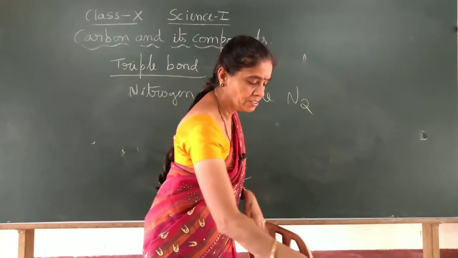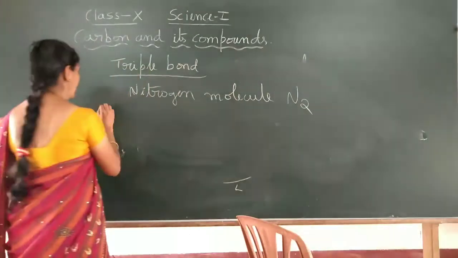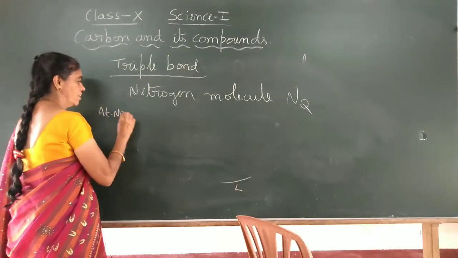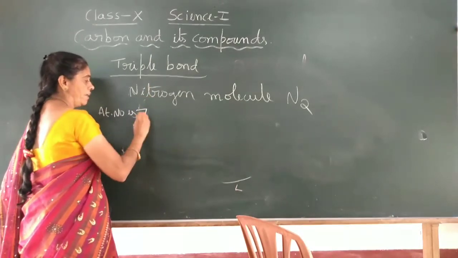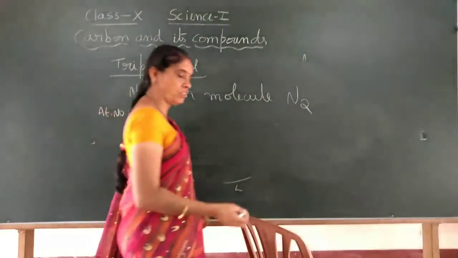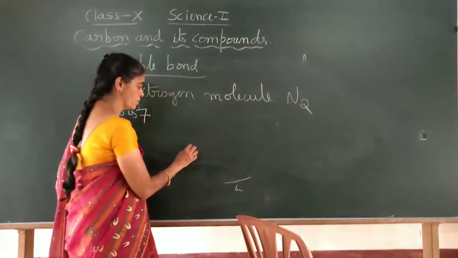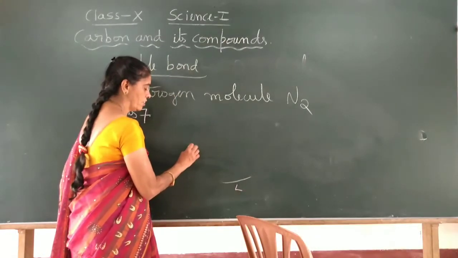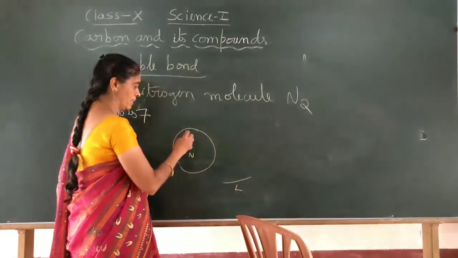Now, the atomic number of nitrogen is 7. So if you draw the diagram, two nitrogen atoms, this one nucleus, nitrogen I will write, then the K shell, how many electrons?